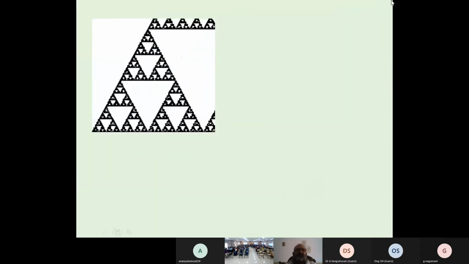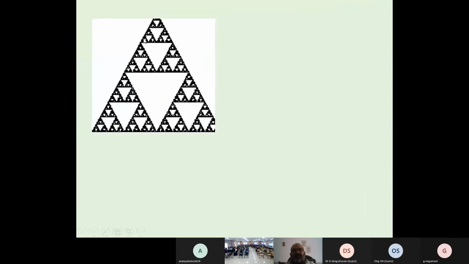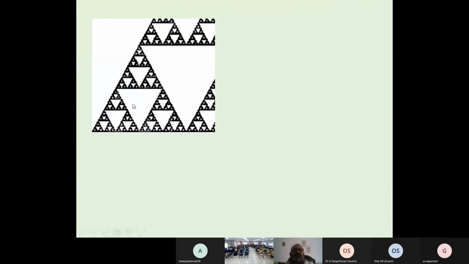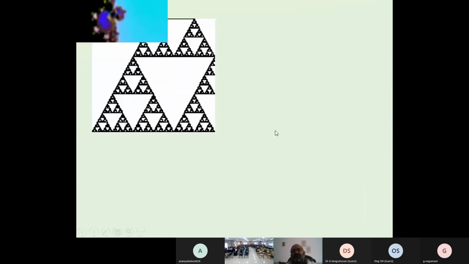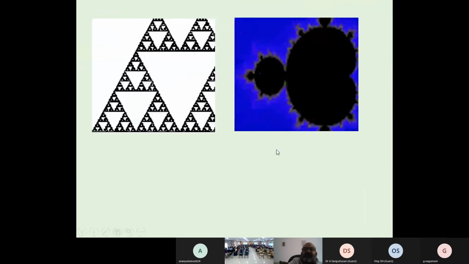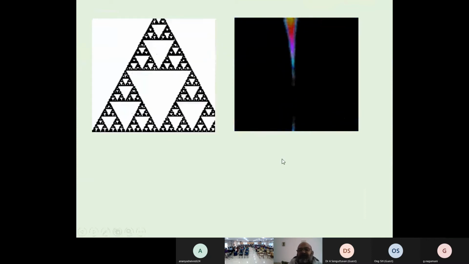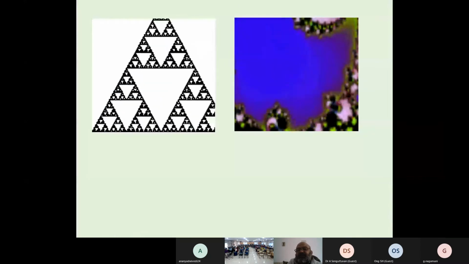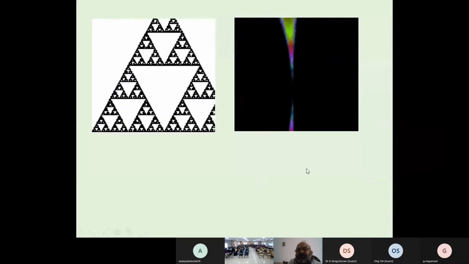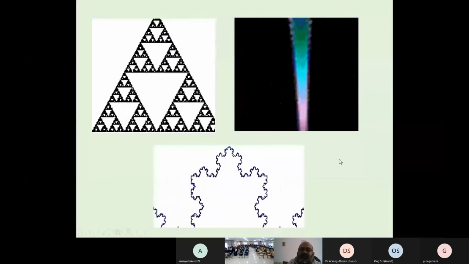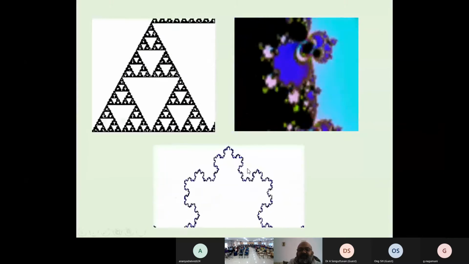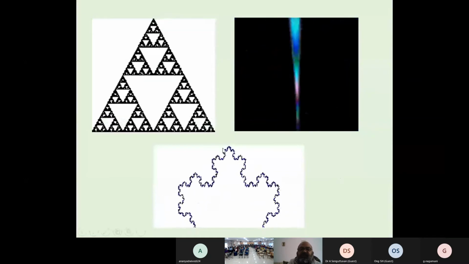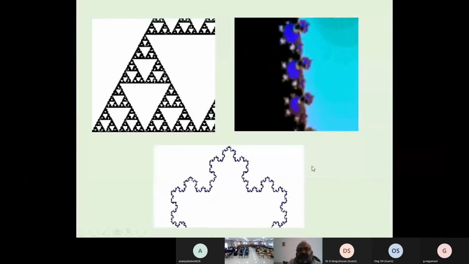Okay, so now we want to show a fractal. This is a fractal here. We take a zoom of this, inside and inside, and we have a similar kind of picture. Now we can go here, another fine structure we can see. If we go inside and inside, we finally get the same picture again. So this is another kind of fractal. And we have one more kind of fractal here: you go inside and inside, cut and again cut, and you get these pictures. I will show you how to construct these pictures. So these are the fractals.